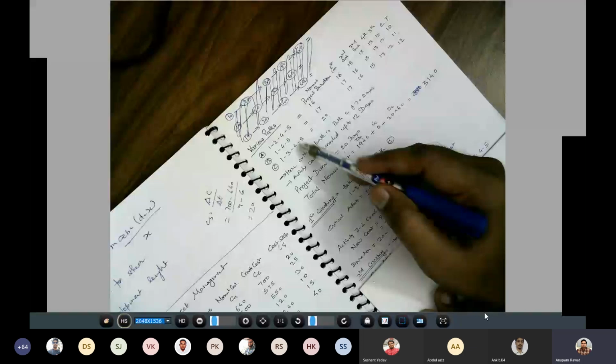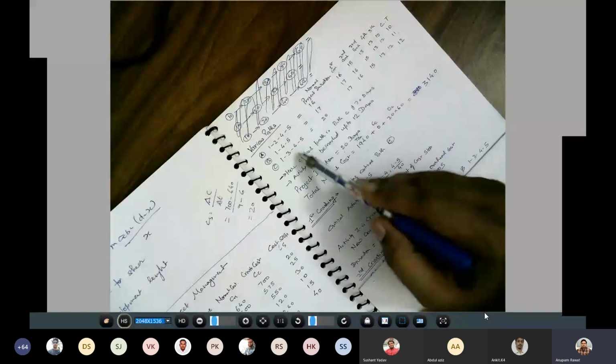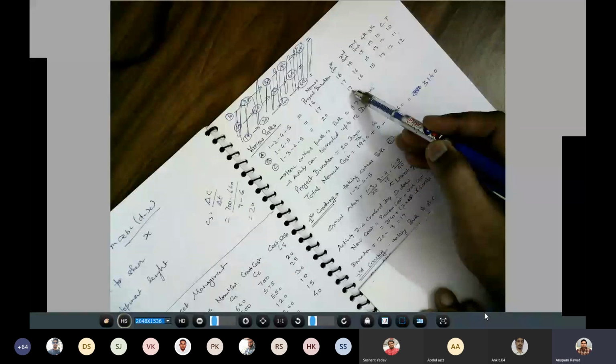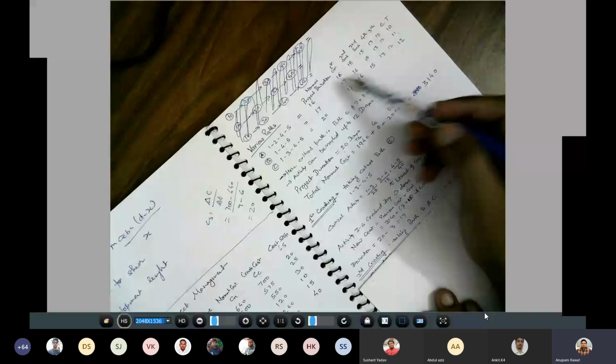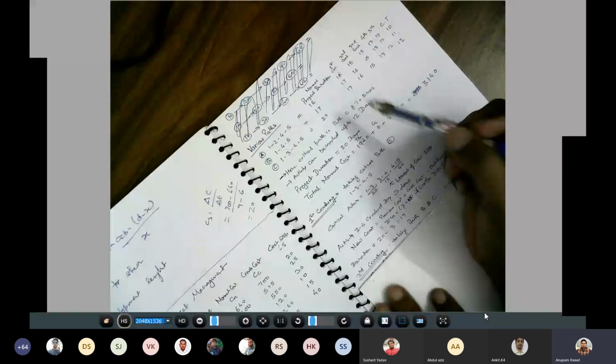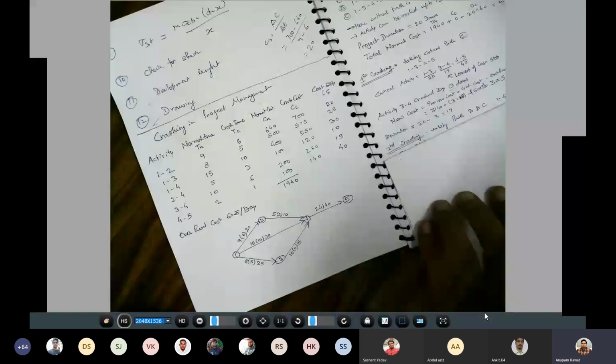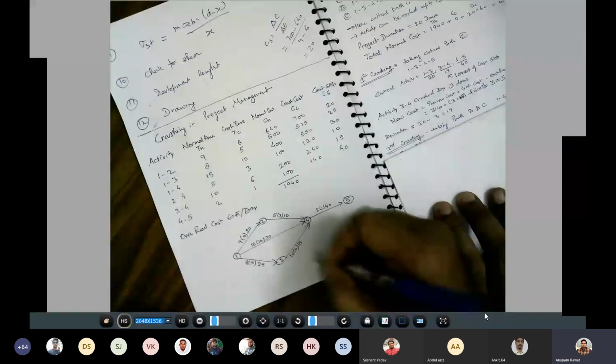So this duration changes to 17. ओके, एंड रेस्ट 3-4 बाकी किसी एक्टिविटी पाथ में नहीं है, so that remains the same. So 16, 17 and 17, and correspondingly because you have crashed it, this 6 becomes the 3 days जो है आपने क्रैश कर दिया था.